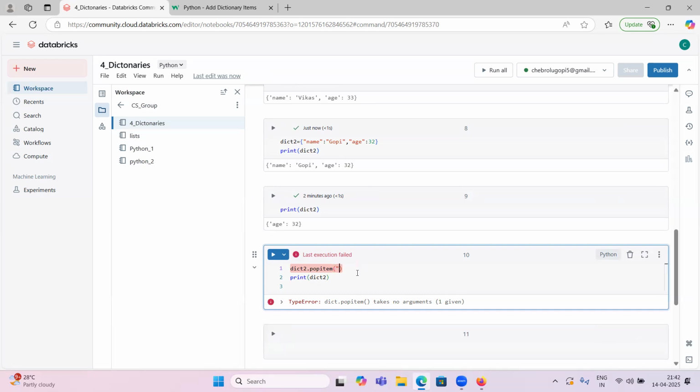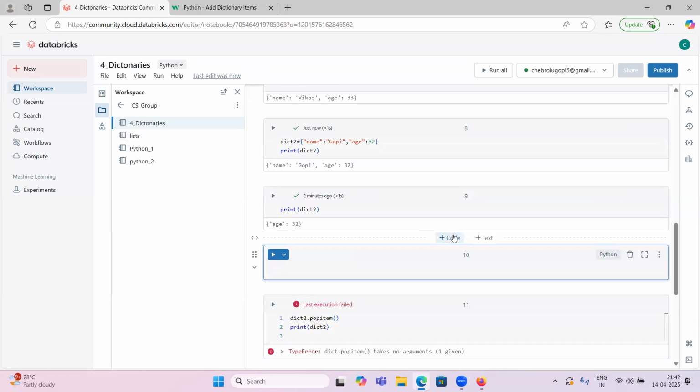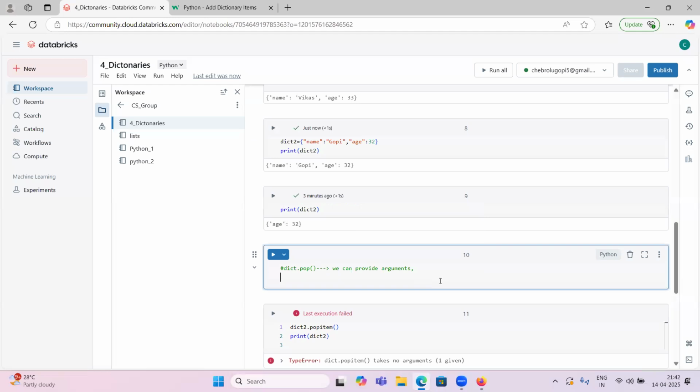Okay, so pop will take arguments. The difference is dictionary dot pop. Inside this pop we can provide arguments. If you provide name, name and Gopi will be deleted. If you provide age, it will remove age and its value. But in dict dot popitem, it won't allow arguments.